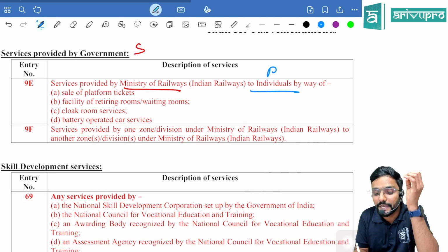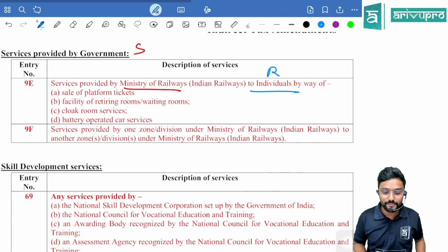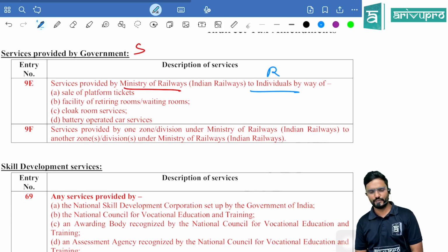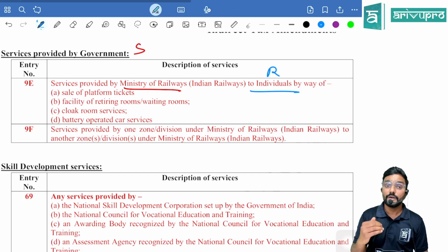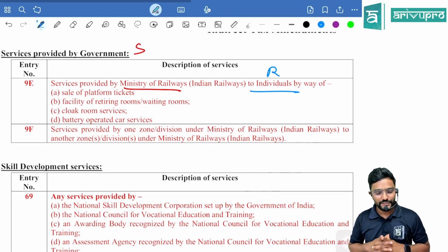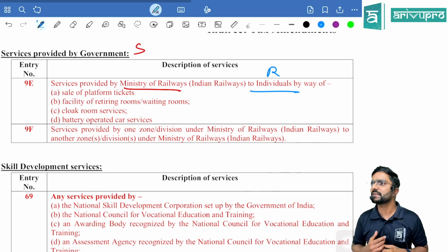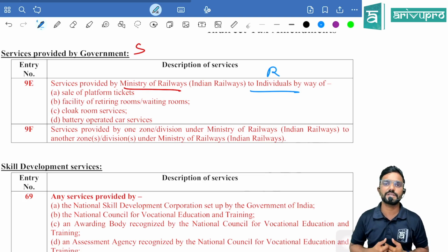Who is the recipient? Individuals, by way of sale of platform tickets, facility of renting rooms, waiting rooms, cloak room services, battery operated car services. For this, if the recipient is an individual, obviously all these services are normally taken by individuals only, they are telling it is exempt. Next, 9F: services provided by one zone or division under Ministry of Railways, Indian Railways, to another zone or division under Ministry of Railways, that is Indian Railways. Ministry of Railways or Indian Railways is one and the same.